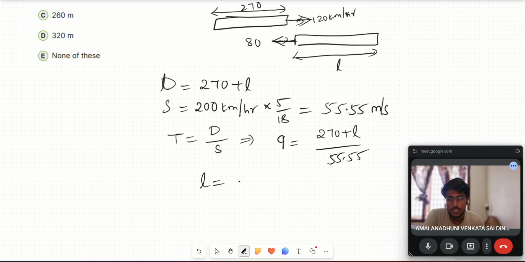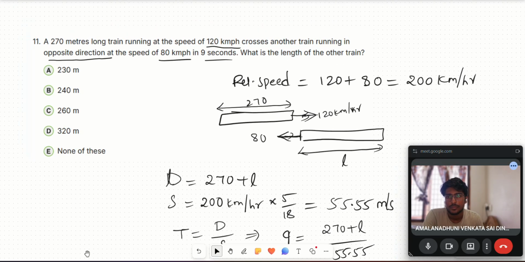Length equals 55.55 into 9, which equals 499.95, minus 270, which equals 229.95, approximately 230. So option A is the answer.